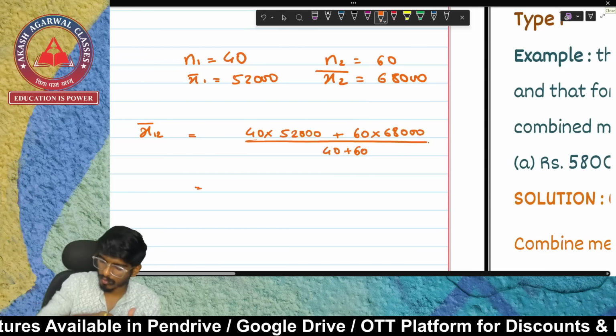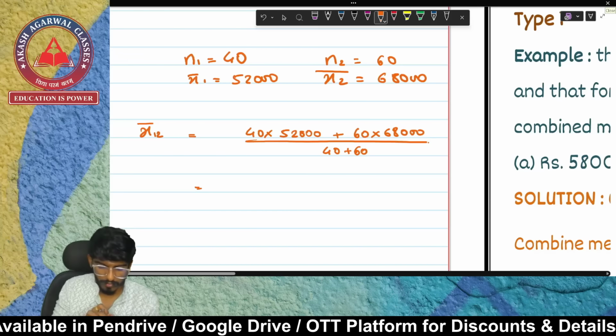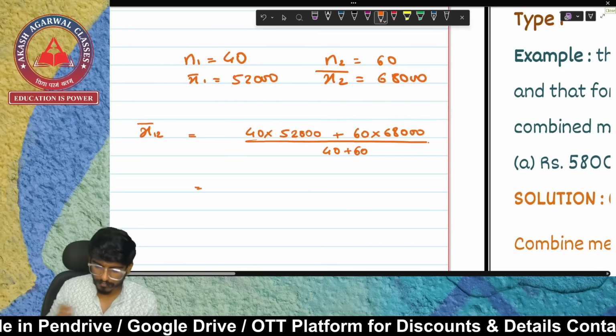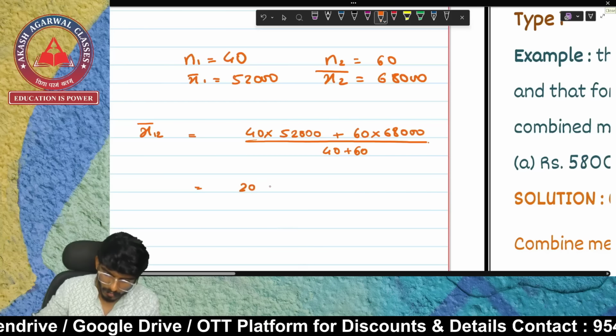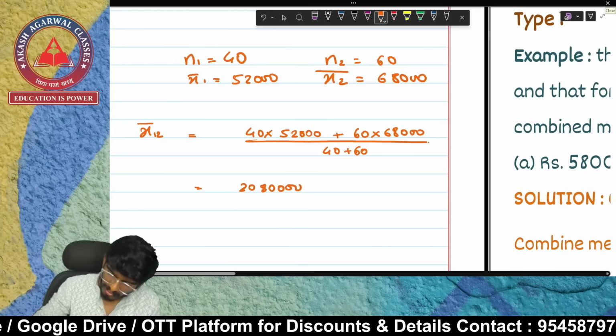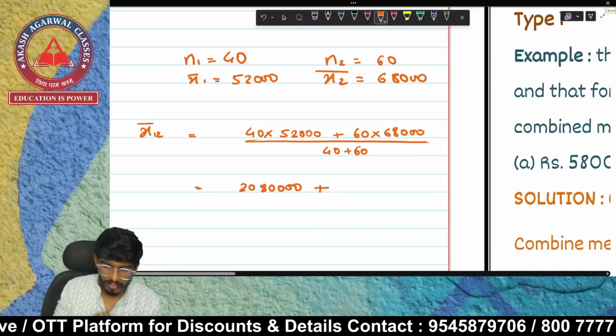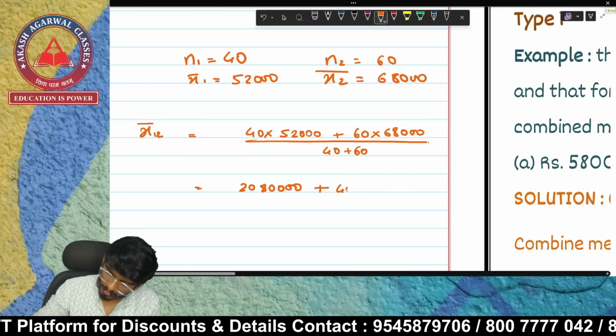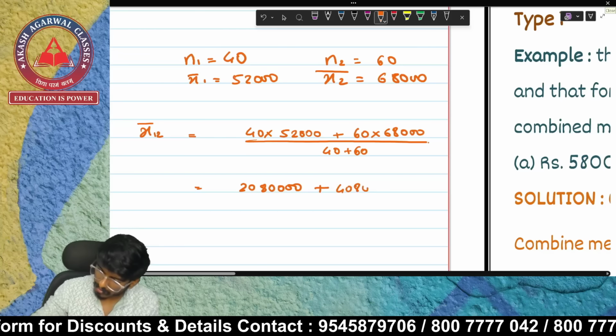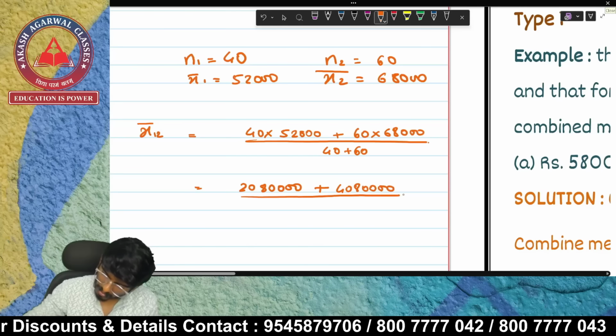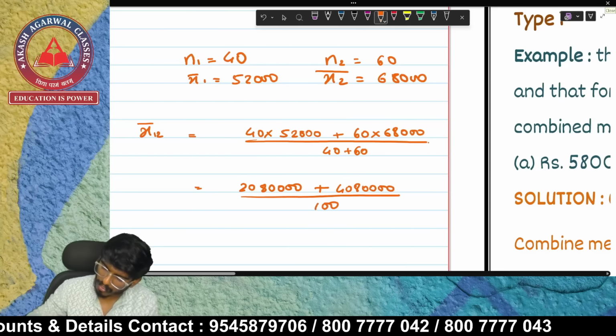So this is going to be 40 into 52,000, which gives me 20,80,000, plus 60 into 68,000, which gives me 40,80,000, divided by 40 plus 60, which is 100.